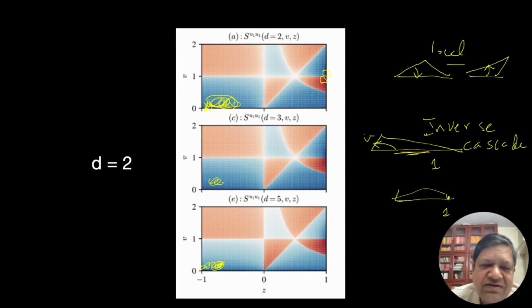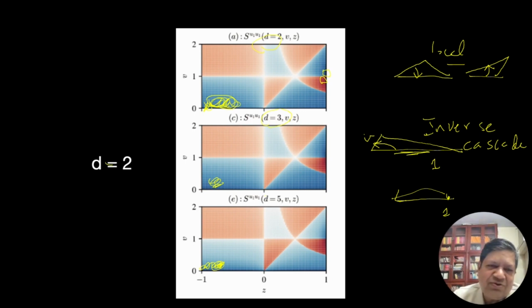The interesting thing is this is for U1. So this is not only for d equal to 2, but this U1 channel for all dimensions it happens. So this theory predicts that U1 channel and U2 channel have different types of energy transfers, and these are always non-local inverse transfer in U1 channel. That's an interesting prediction.